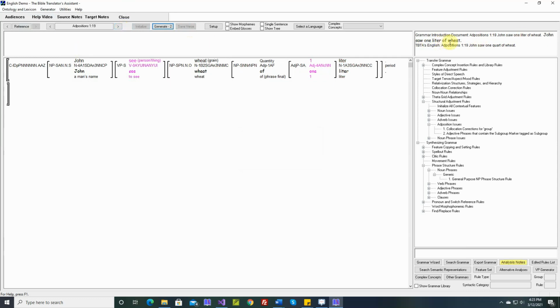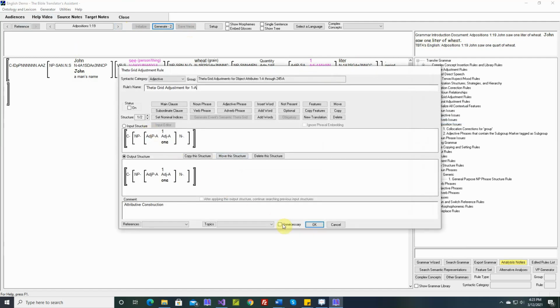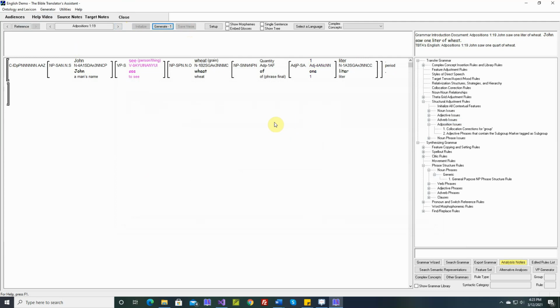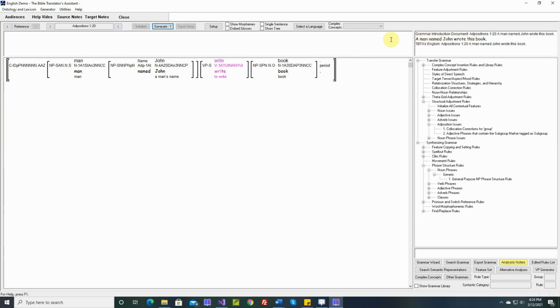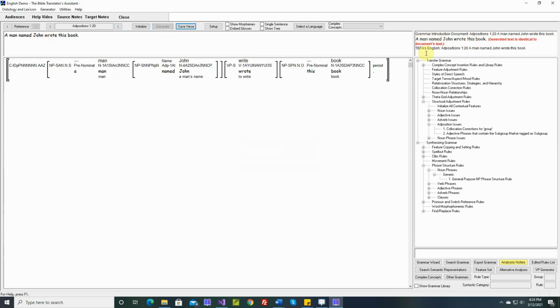John saw 1 liter of wheat. While we're here, we don't need the theta grid adjustment rule for the cardinal number 1. So let's tag it as unnecessary. Okay, John saw 1 liter of wheat. A man named John wrote this book. Generated text is identical. Let's save it.